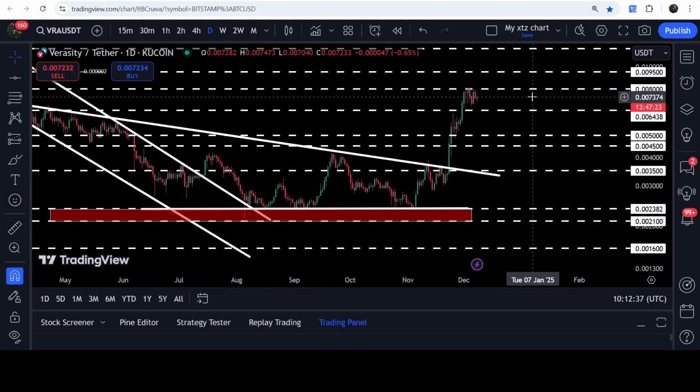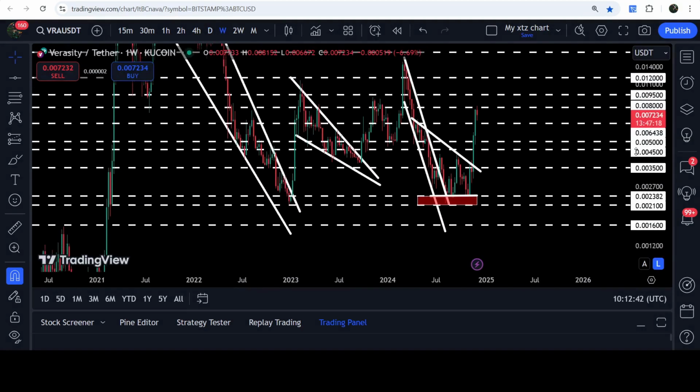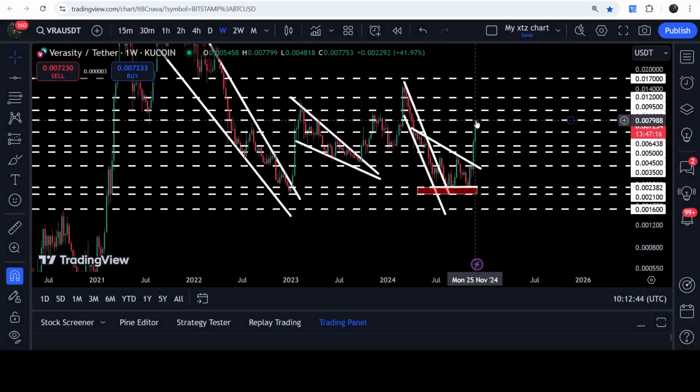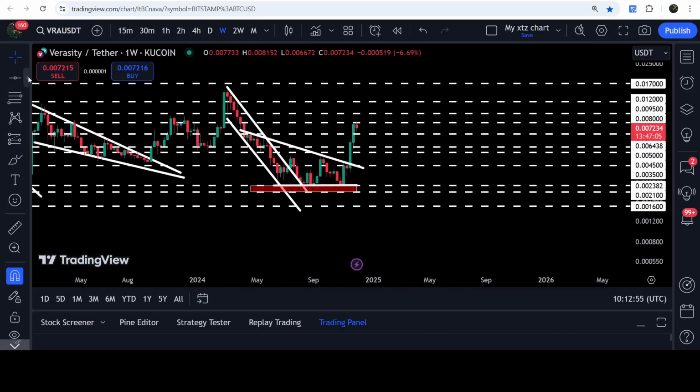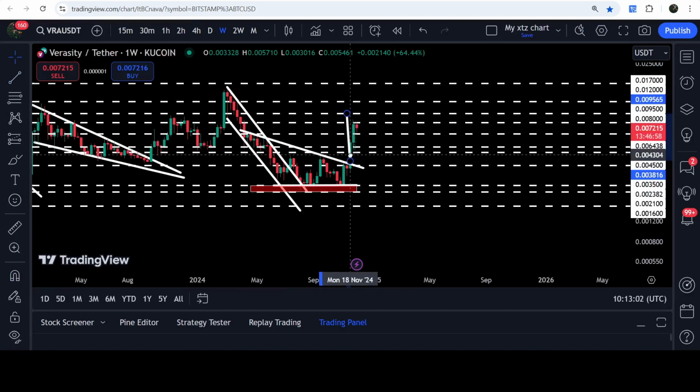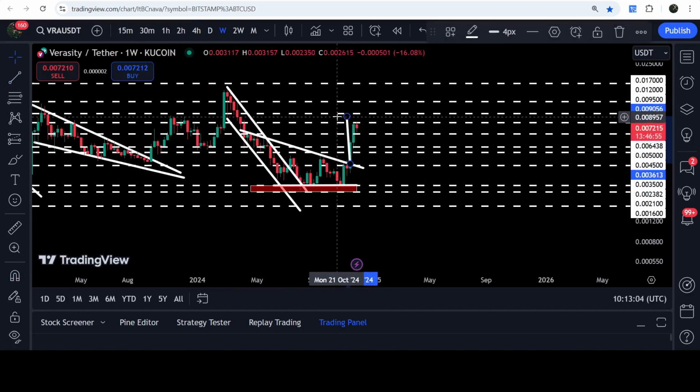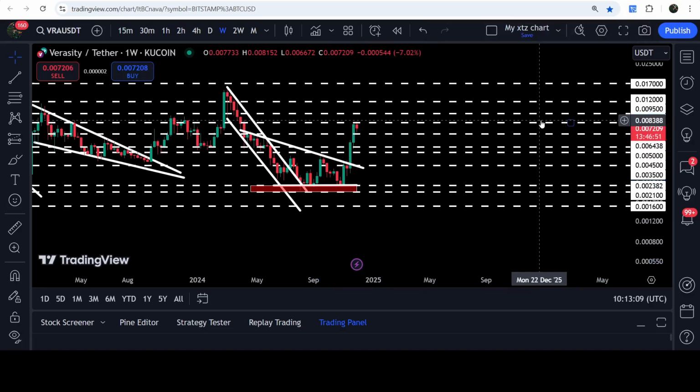Now we need to break out the next long-term resistance at $0.008. If we take a look at the weekly time frame chart, then you can see that this $0.008 has been previously working as a resistance here and support here. Therefore, again, it is working as a very strong resistance for the price line of Verasity. By the way, the technical target that I've been telling you in my so many previous videos for the breakout from this triangle was here. That is approximately at this long-term resistance of $0.0095, and we are about to hit that target, by the way.